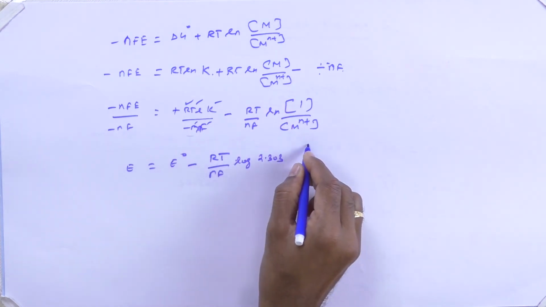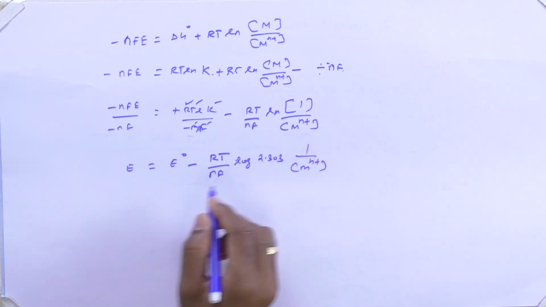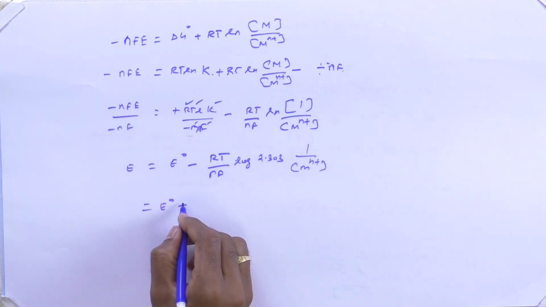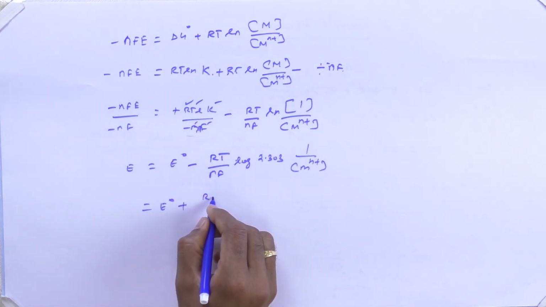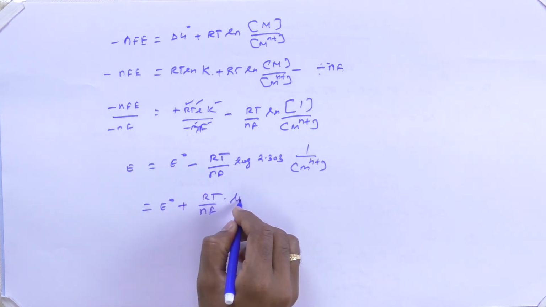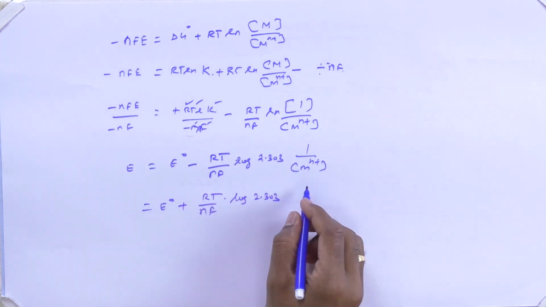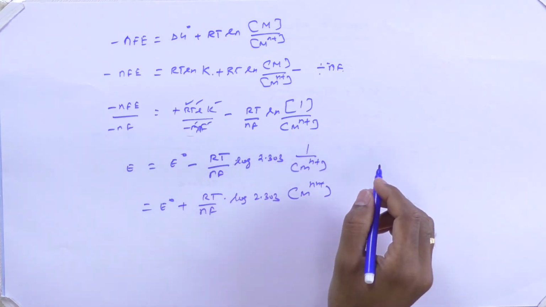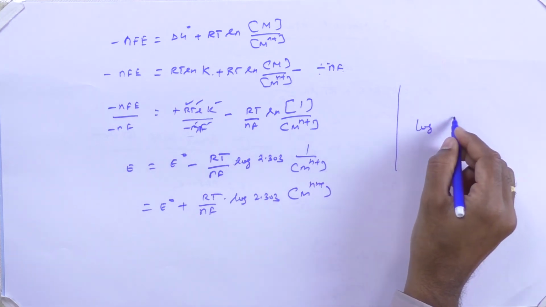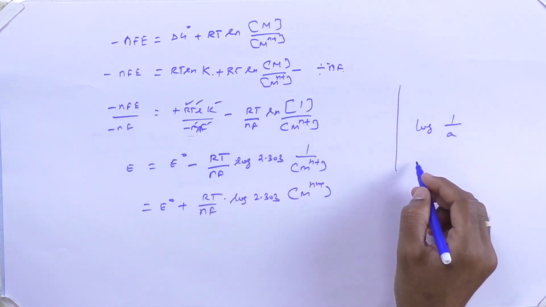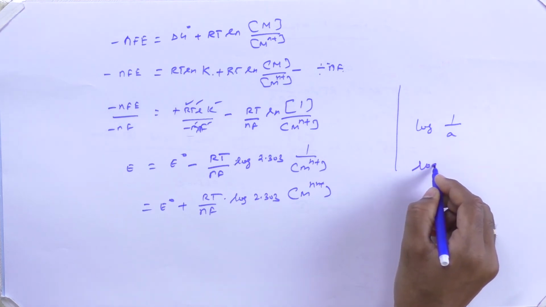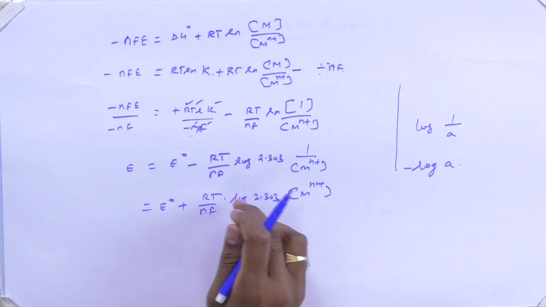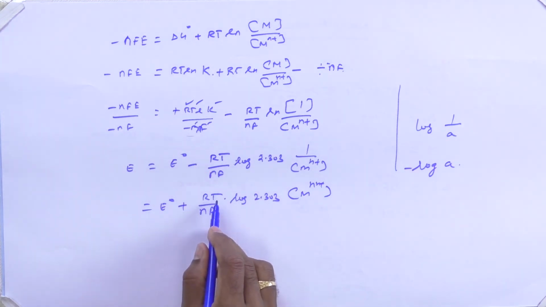Which is equal to E0. Now I am going to modify this equation again: E equal to E0 plus RT by nF into 2.303 log of M n plus. It is available in the form log 1 by A. Now I am going to convert this term to log A by putting a minus, so minus into minus becomes plus. Therefore E equal to E0 plus RT by nF, 2.303 times the log of the metal ion concentration.